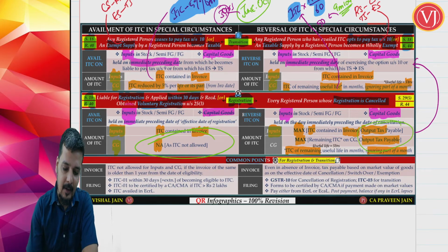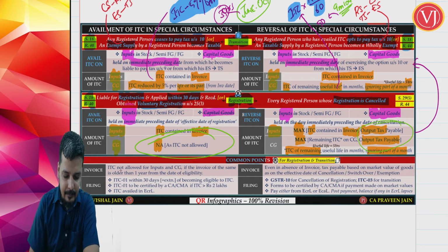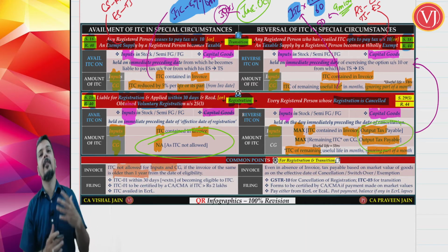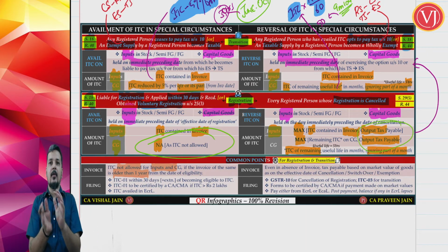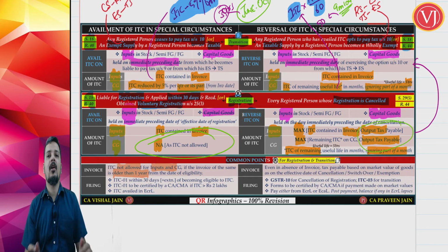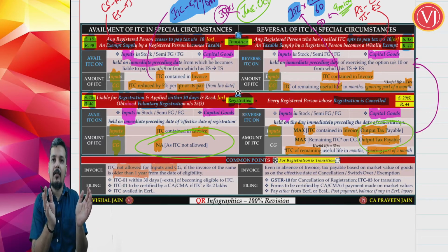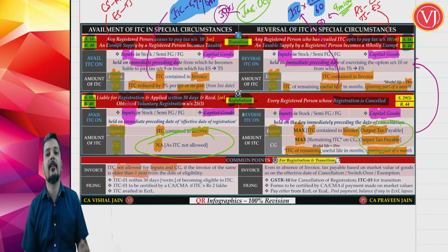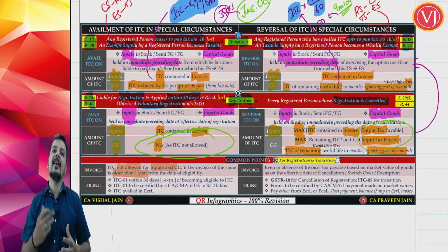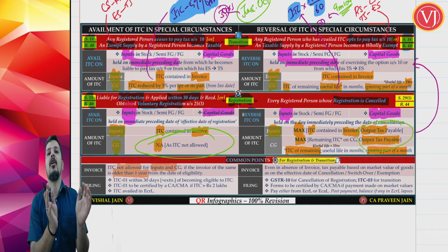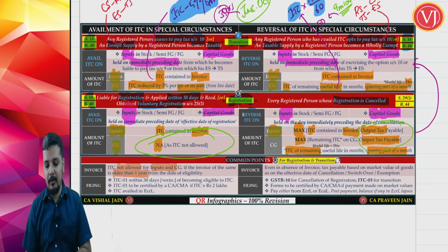So when you are talking about availment of ITC, friends, ITC is not allowed, whether it is on inputs or capital goods, if the invoice is more than 1 year old. From whenever you are converting, the conversion date or registration date, from that date go back and see whether the stock of inputs or capital goods is more than 1 year old, no credit. Only the stock which is within the 1 year time limit you can take the credit. So when the government is giving credit, they tell that stock should not be older than 1 year, whether it is of inputs or capital goods.